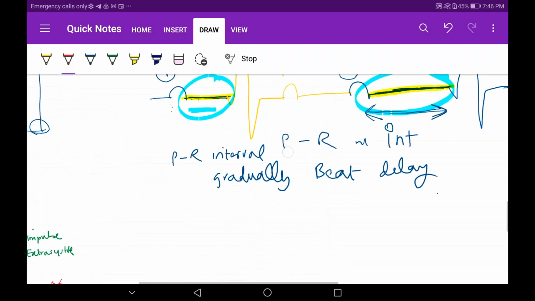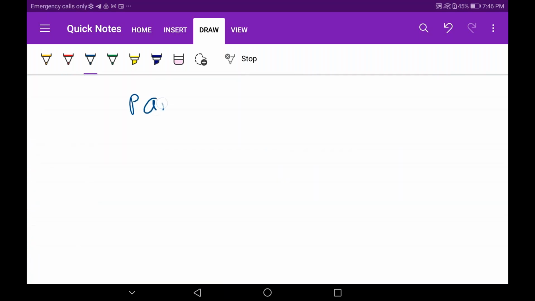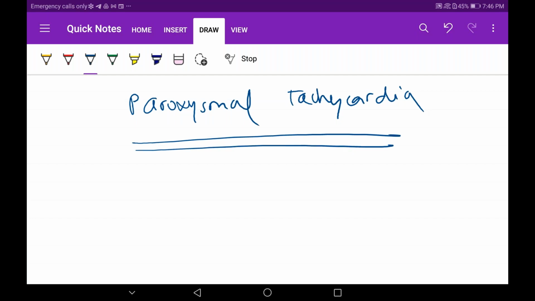Paroxysmal tachycardia. In paroxysmal tachycardia, we have an important topic known as WPW syndrome. Apart from that, you do not need to know anything. I'll just tell you in brief. We have 15 minutes, so I'll just cover it fast.